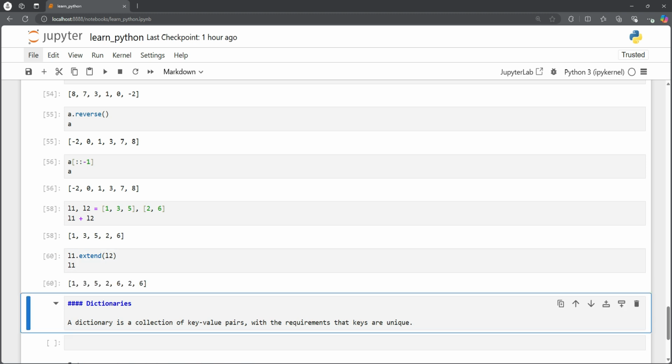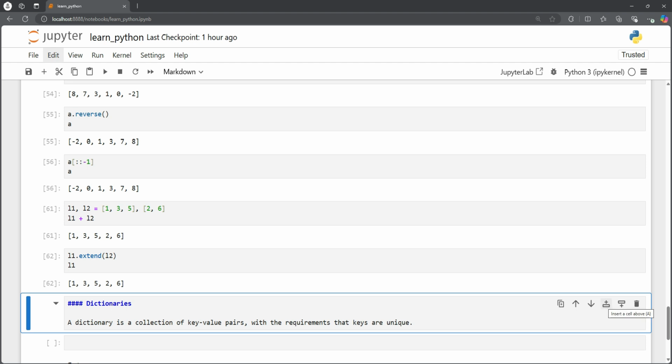So in this case, L1 has been extended with L2. Yeah, so now we can see we get the same results using L1 here.